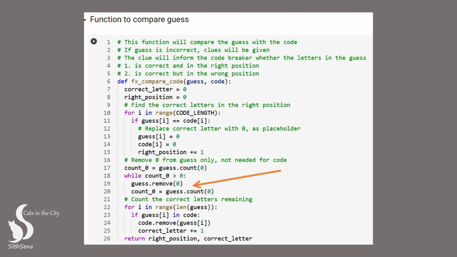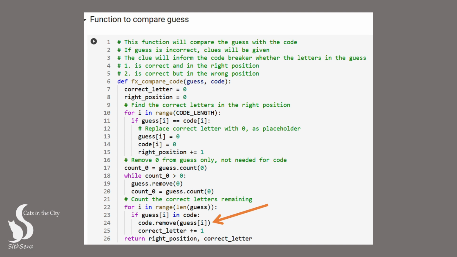We'll use a for loop next, to determine if each item in the guess list appears in the code list. Since we have accounted for the correct letters appearing in the right position, any remaining letters in the guess list that appear in the code list must be the correct letters but in the wrong position. We'll also remove the matching item from the code list using the remove method to prevent double counting.